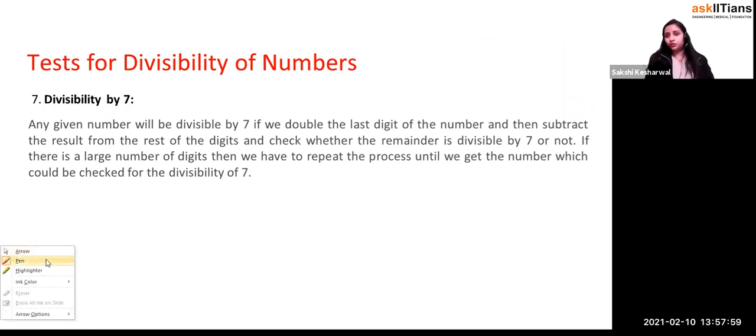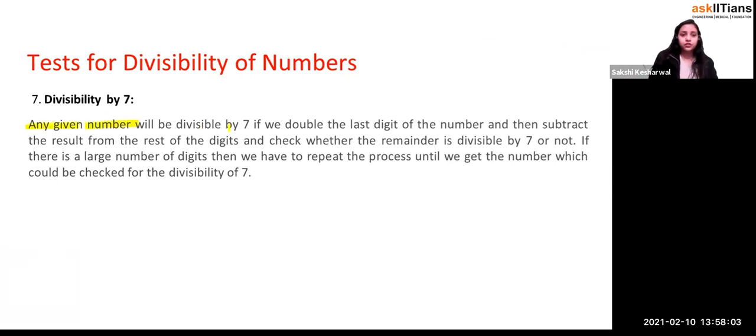Okay, what is the divisibility rule of 7? This is long. I don't prefer this one, but it's okay. It says that for any given number, to check divisibility by 7, we double the last digit of the number, then subtract the result from the rest of the digits and check whether the remainder is divisible by 7 or not. If there is a large number of digits, we repeat the process until we get a number that can be checked by the divisibility rule of 7.